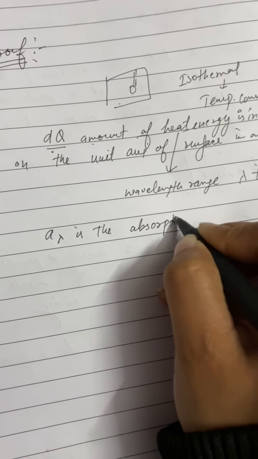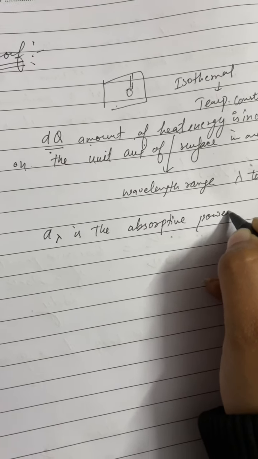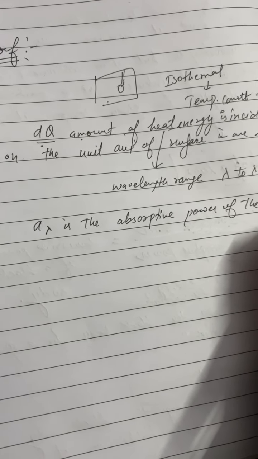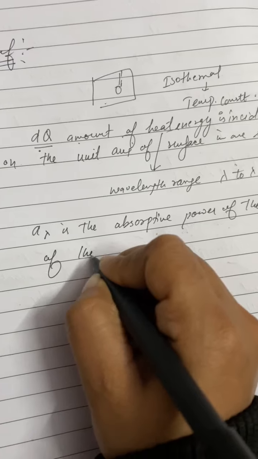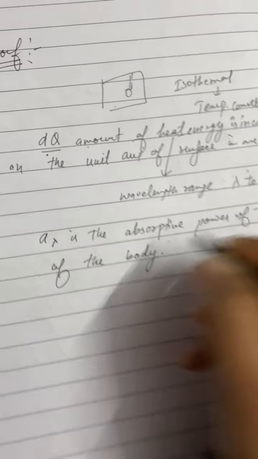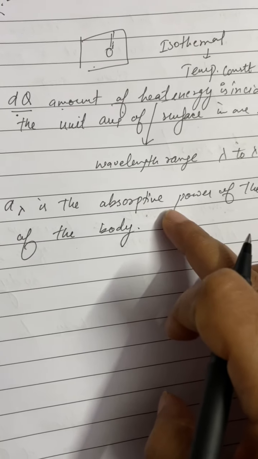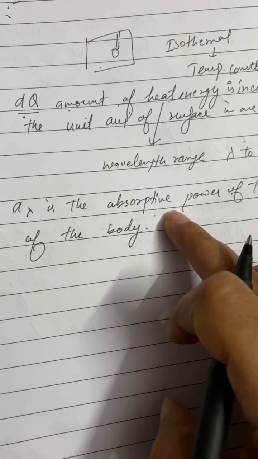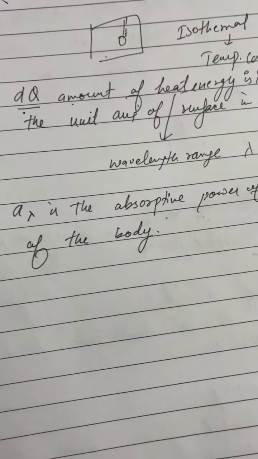absorptive power of the surface of the body, as we have discussed earlier, absorptive power means the amount of energy absorbed by the body per unit area in 1 second.